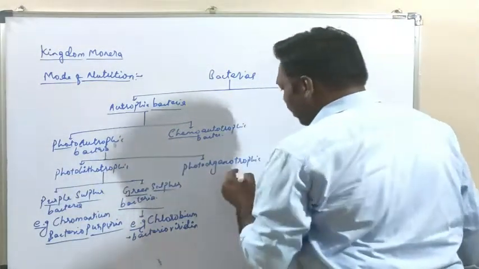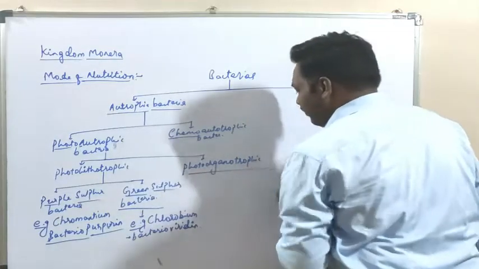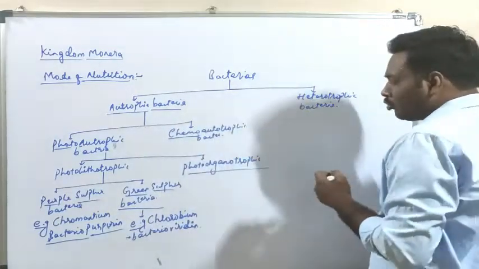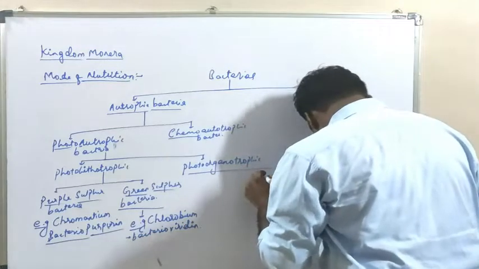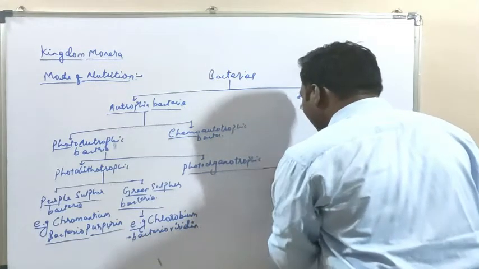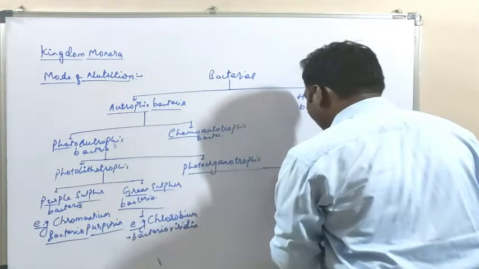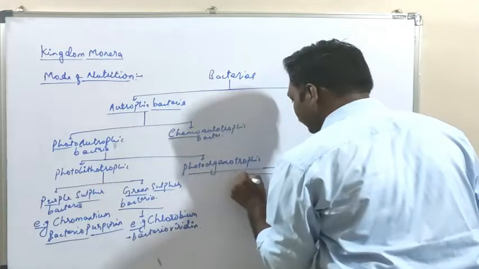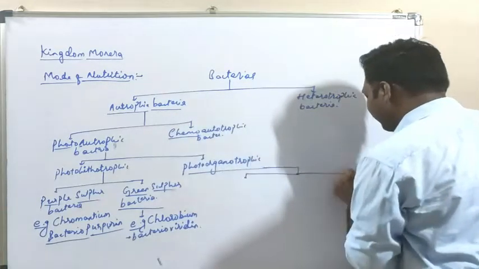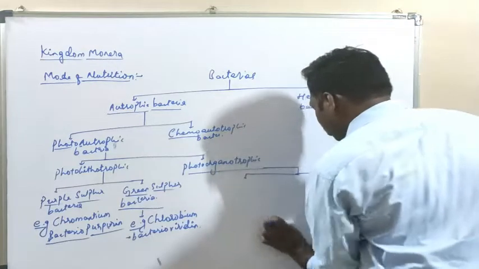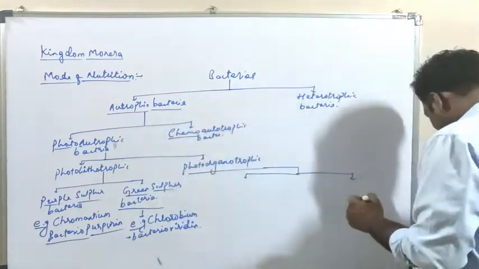Now the photoorganotrophic type of bacteria are again further classified into two main categories. And what are those two main categories?